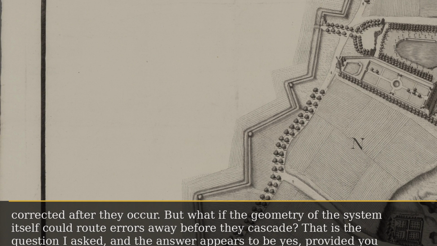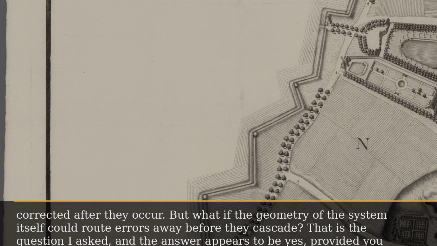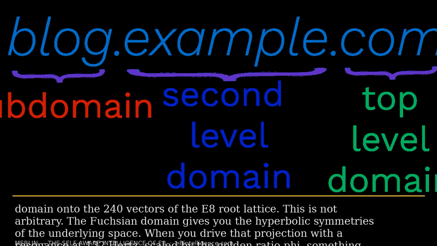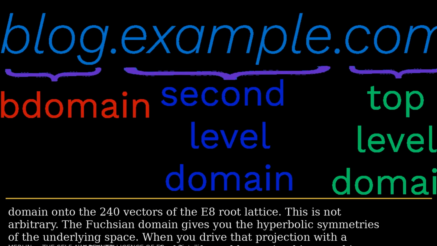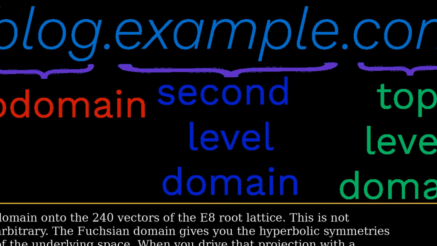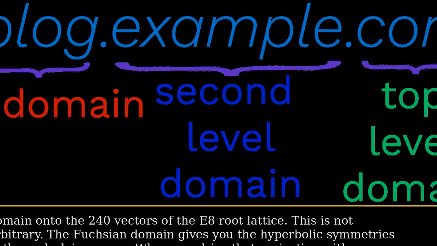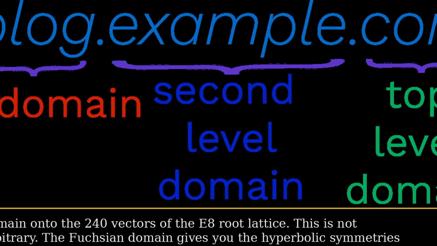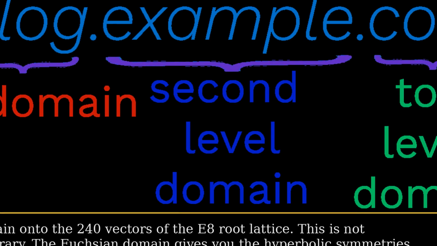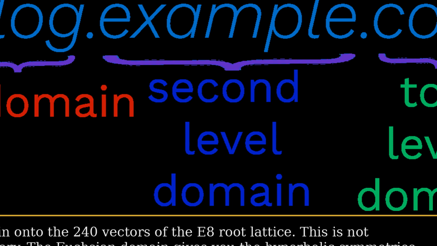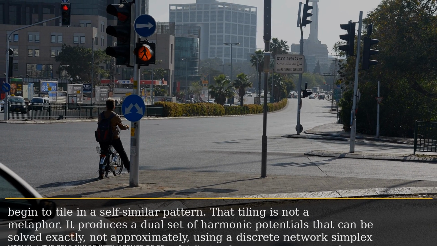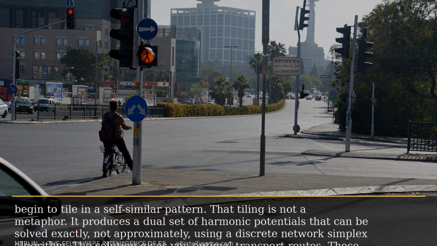The mechanism is this. I project the eigenspectra of a Fuchsian fundamental domain onto the 240 vectors of the E8 root lattice. This is not arbitrary. The Fuchsian domain gives you the hyperbolic symmetries of the underlying space. When you drive that projection with a resonance at 132 Hz, scaled by the golden ratio phi, something remarkable happens. The eigenspectra begin to tile in a self-similar pattern. That tiling is not a metaphor.